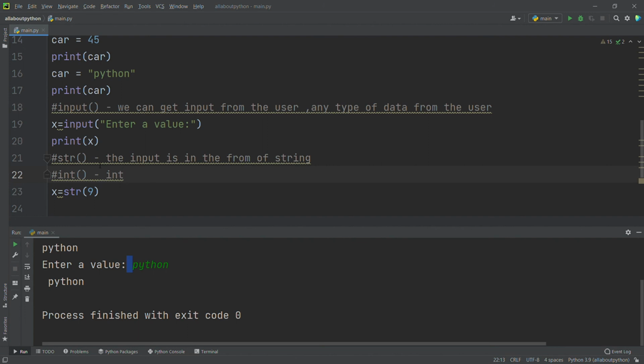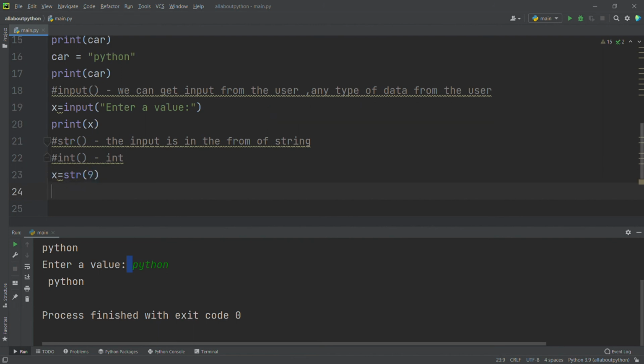In this way we can use a lot of functions. We will discuss them in further videos. Up to now just know that this is nothing but a casting type. Why am I saying that? Because we know that 9 is an integer, but I am telling the x variable to store it as a string. How are we going to know whether x stored the integer 9 as a string or not? We are going to use the type function here.